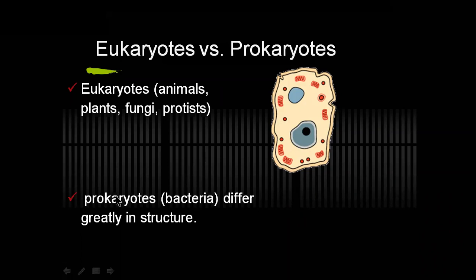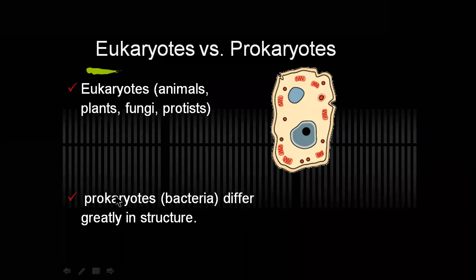It means the nuclear material is directly suspended in the cytoplasmic mass of the cell. The nucleus is devoid of a nuclear membrane, and such a nucleus is called an incipient nucleus or false nucleus. The organisms which contain a false nucleus are referred to as prokaryotic organisms or prokaryotic cells.